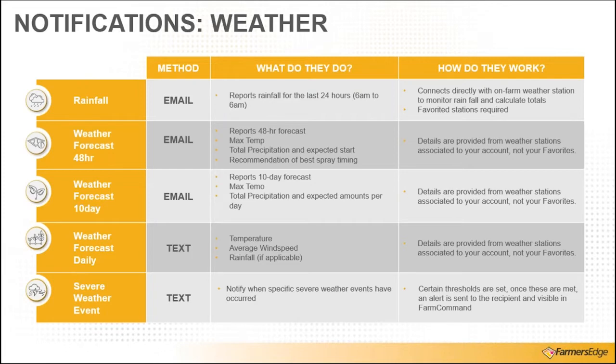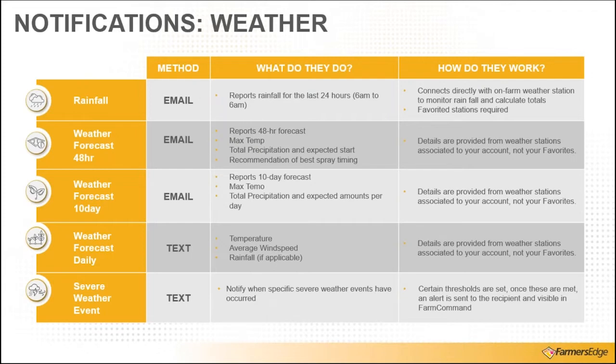The last text message on this list is looking at severe weather events. So we have a variety of different severe weather events related to temperature, whether it's high or low, so frost or heat, wind speed, so an extreme high wind speed, high amounts of rainfall in a short period of time, and hail.